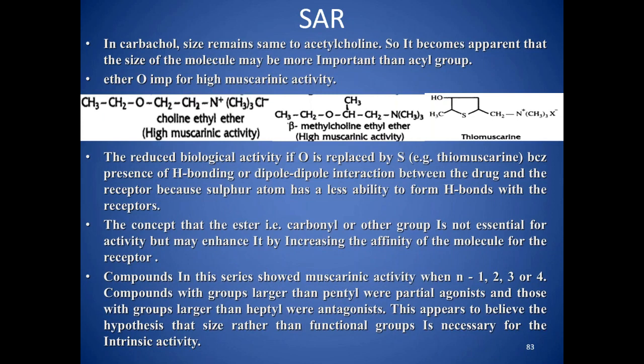So the ether oxygen is important for the muscarinic activity. For example, you can see here that this oxygen is important.